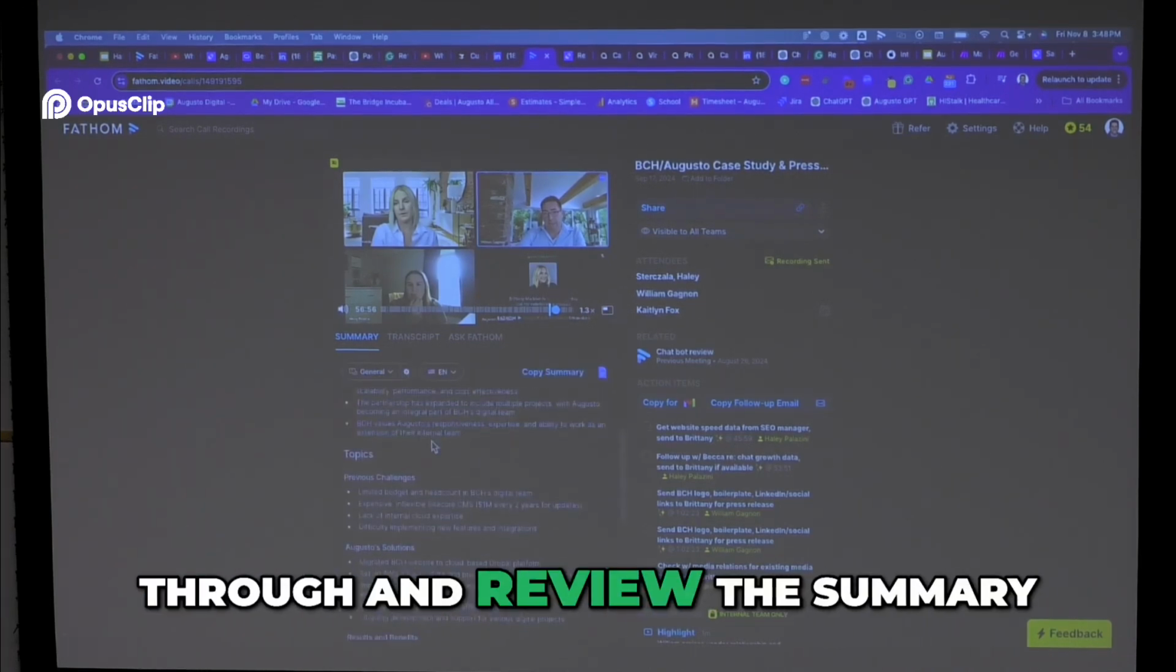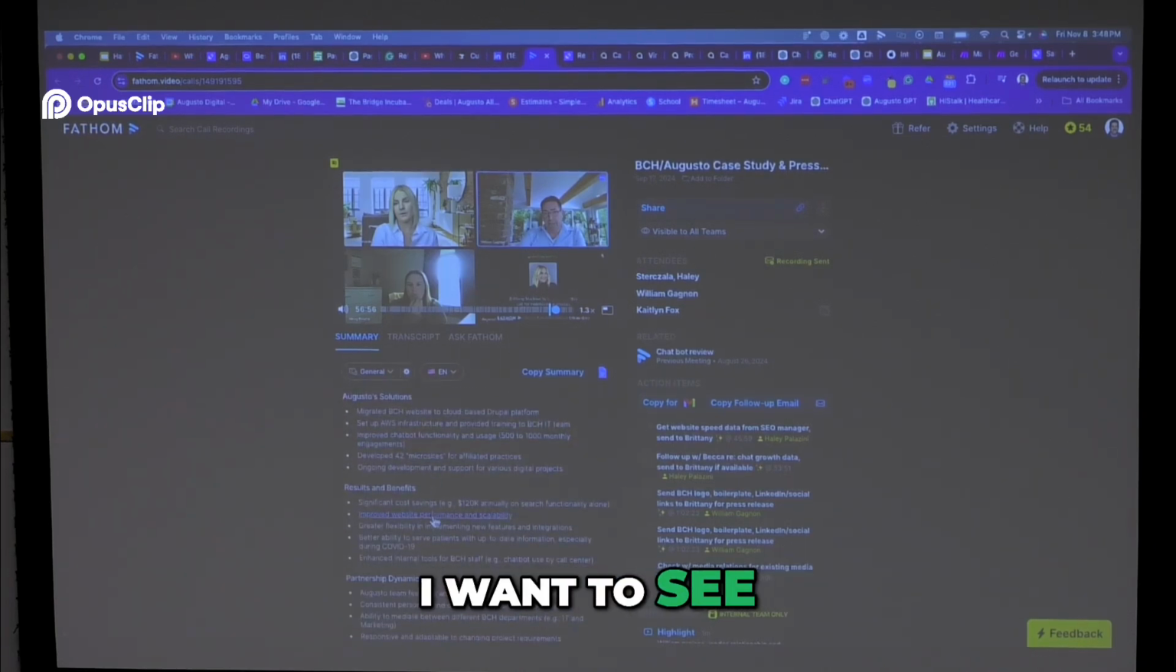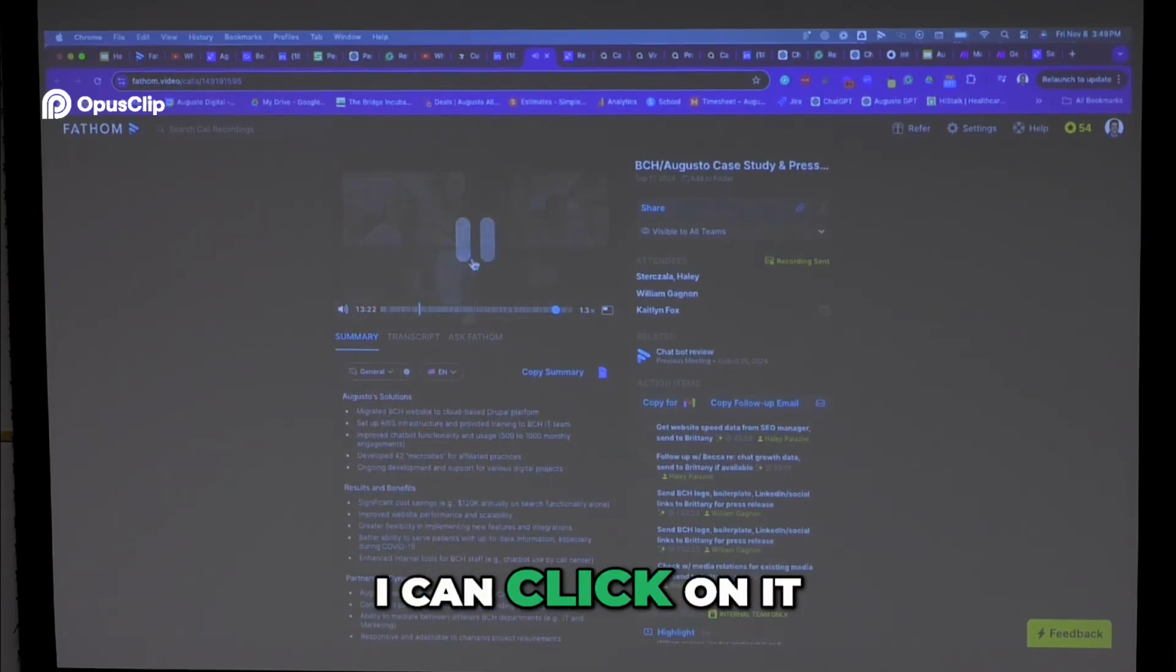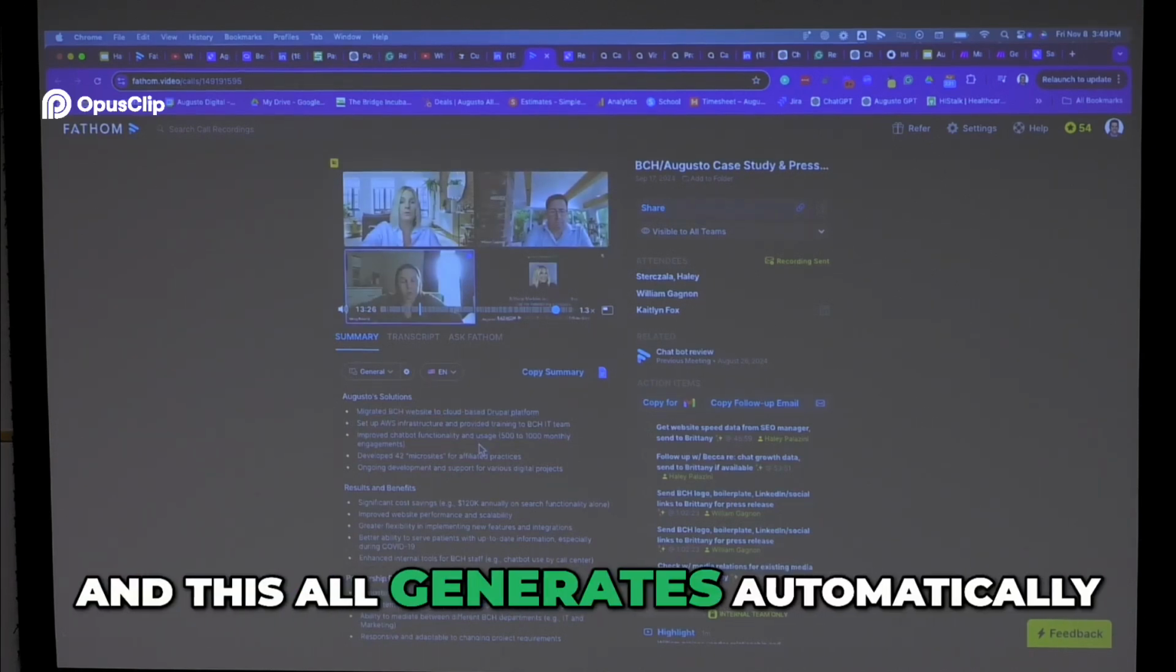I can have it format and summarize different things, and then the beautiful part is everything's linked, so I can go through and review the summary. I can catch up with it really fast, and the stuff that I want to see would have had to pay an additional $100,000 for the extra third-party software. I can dive right in and see exactly what that person said from a summary, and this all generates automatically.